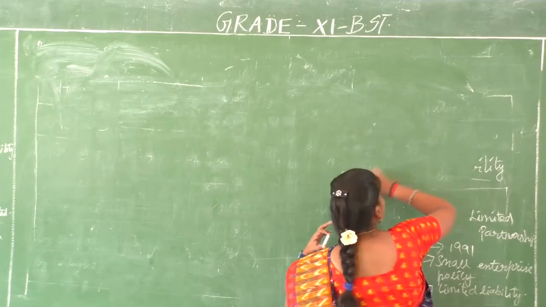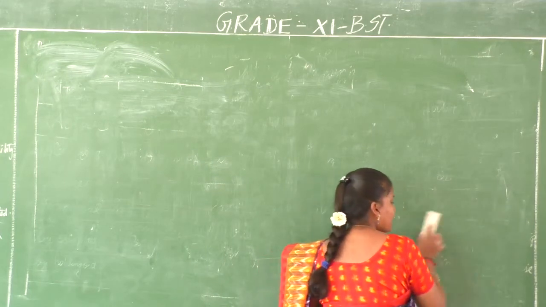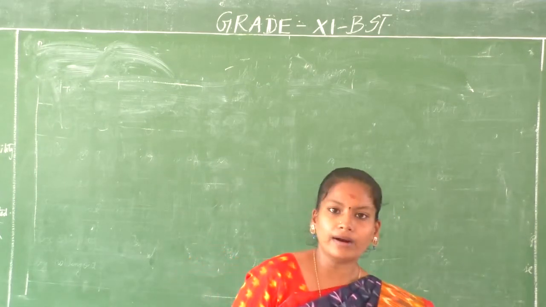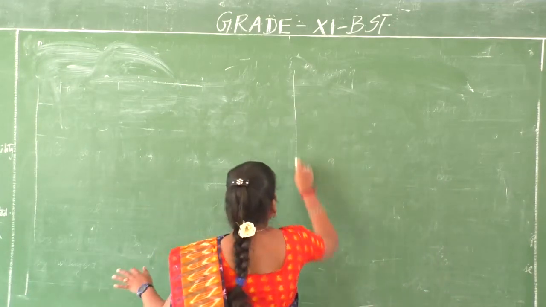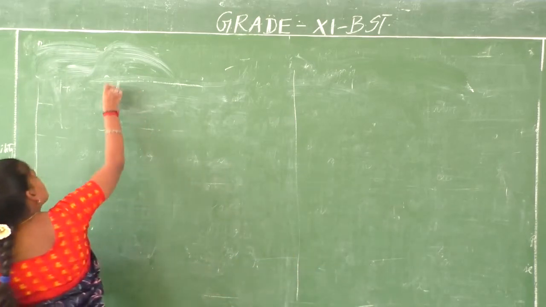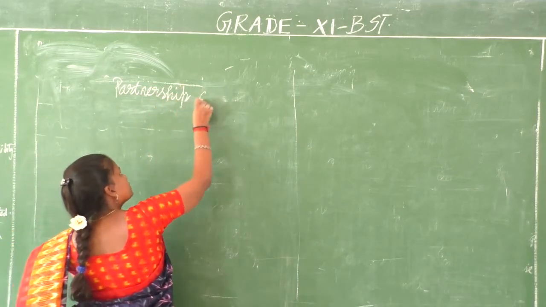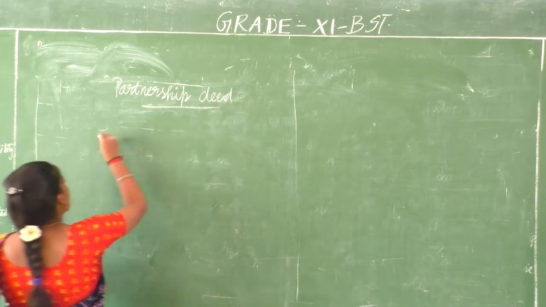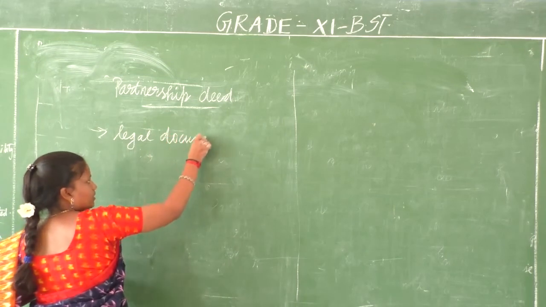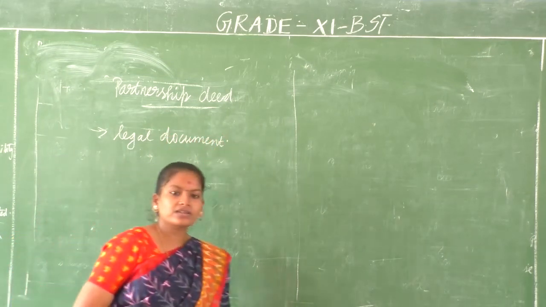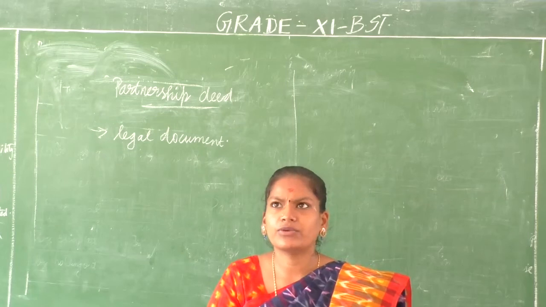This legal document provides the rules, regulations and responsibilities that have to be followed. The partnership deed is called the legal document or the agreement that you have. It is given in writing so that you have a clear-cut idea of what is happening in the partnership deed. Why do we need it?